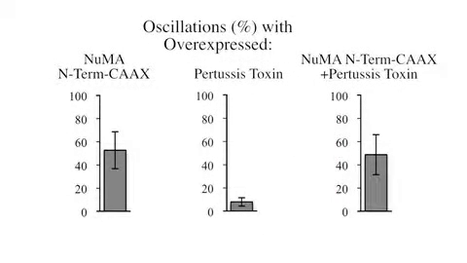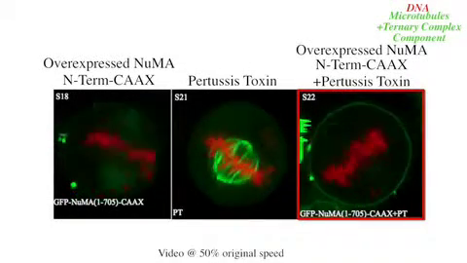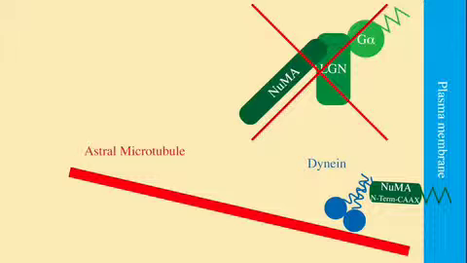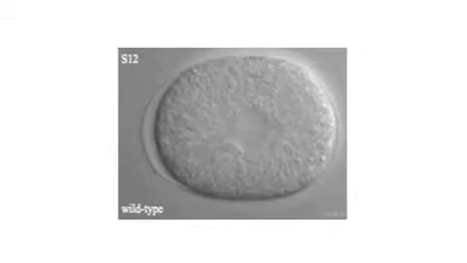But the key experiment is that then when we abolish ternary complex function, for instance, by adding pertussis toxin, these crazy movements of the spindle were still present. So this basically demonstrated that the sole presence of dynein, and of course of dynein interacting components, but not the ternary complex, can make the spindle move in this exaggerated manner in this experimental setup, and presumably also position it correctly in the quote-unquote wild-type condition. Kotak et al.'s result suggests that, rather than directly regulating the spindle's position, the ternary complex's primary role is to localize dynein to the right place at the right time.